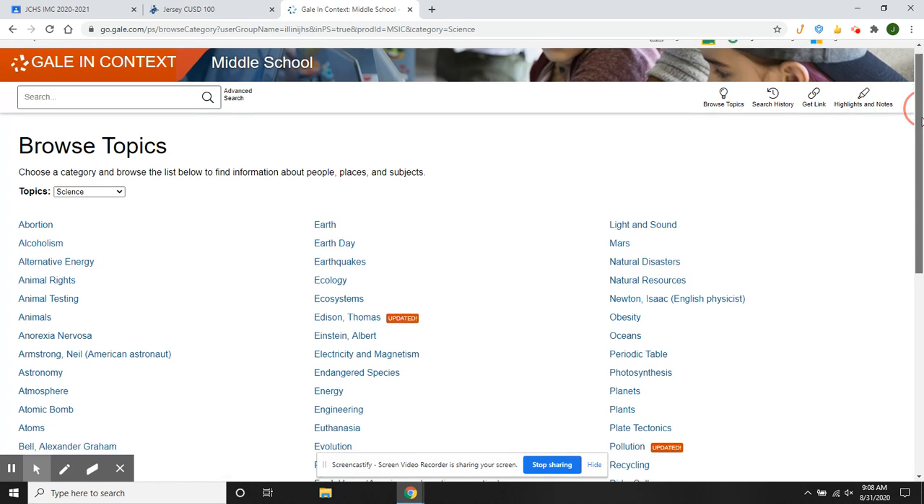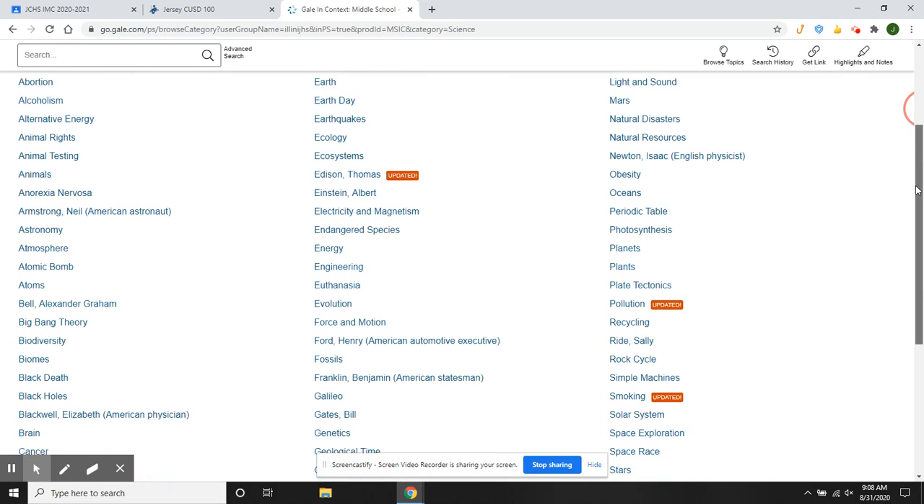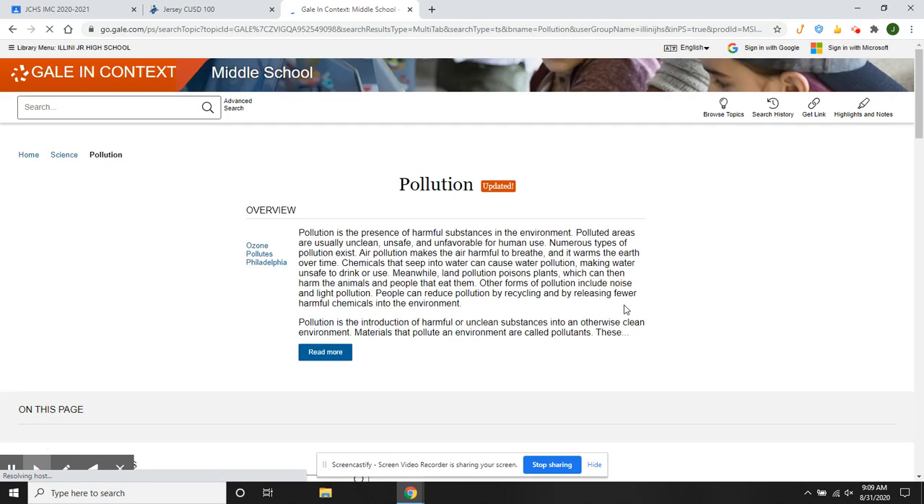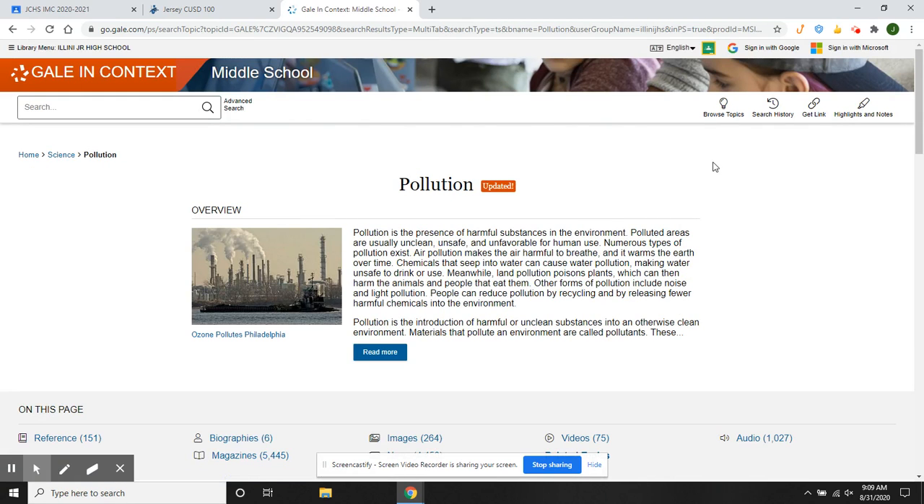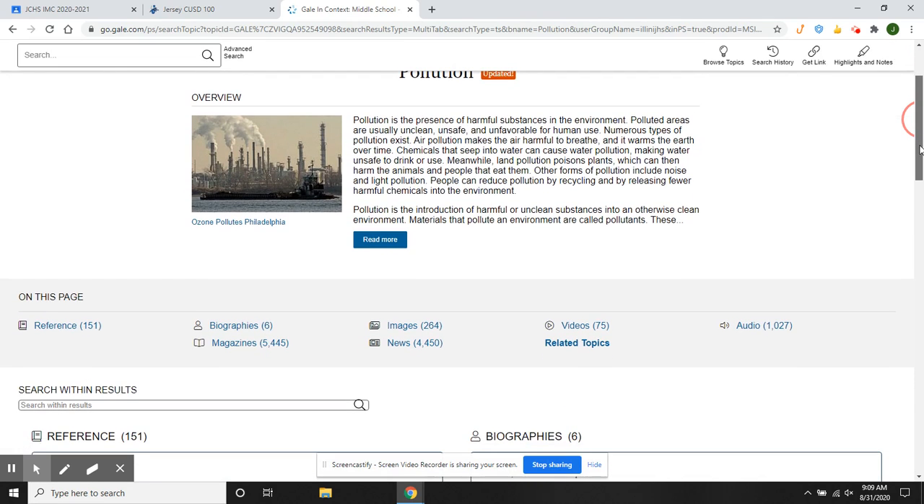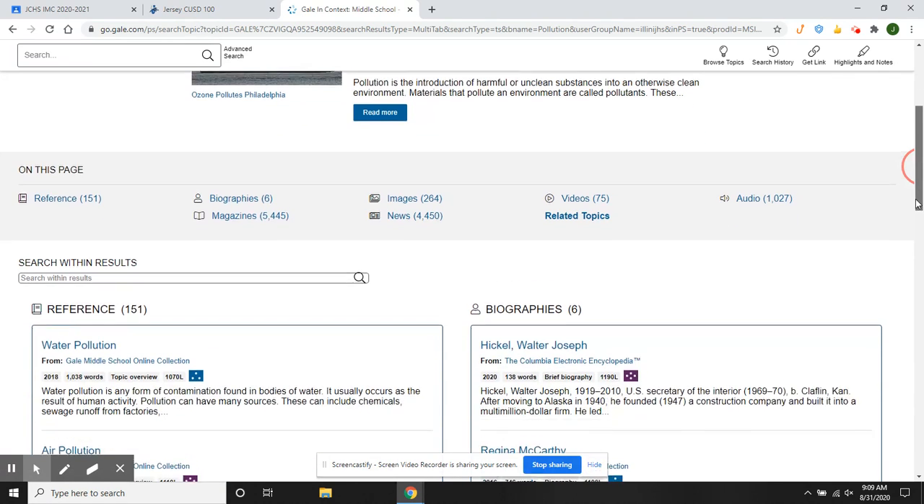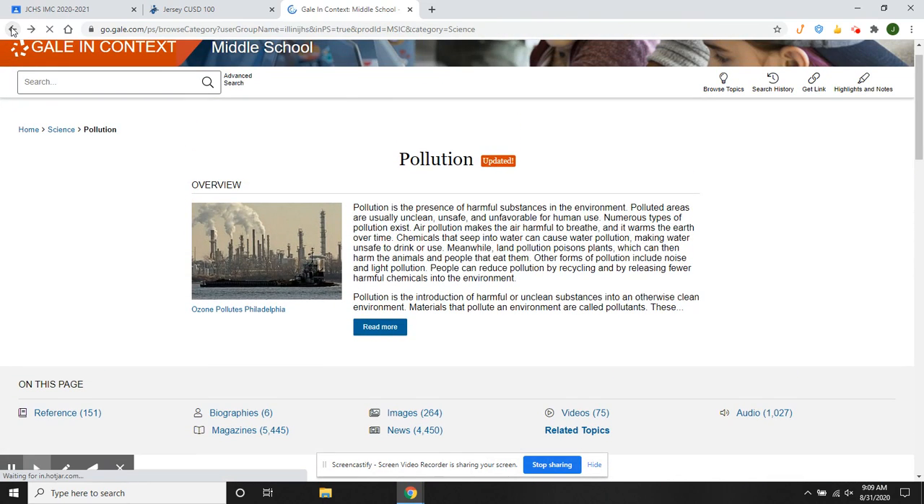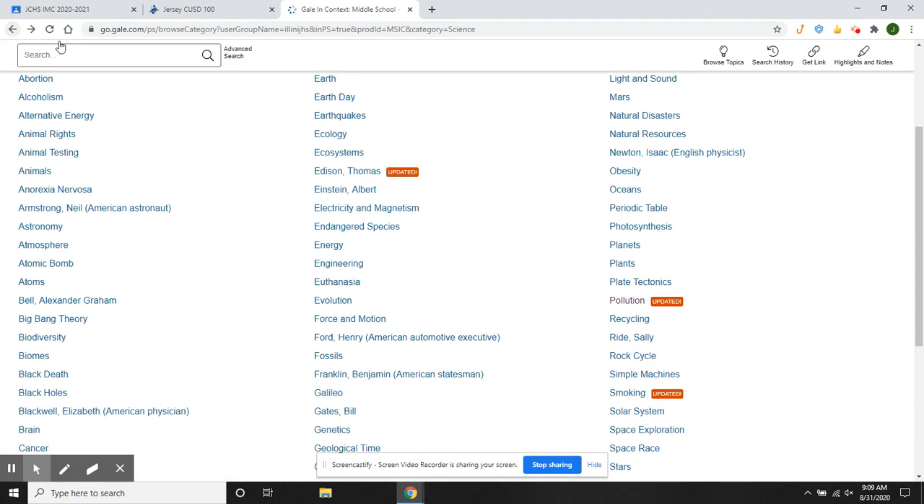So if you want to go into something about science, you'll notice there are a number of things that have been updated. They're always updating these sites. So we'll click on something that's been updated, like pollution. And you'll see that it has articles that are very direct, and then it has links to other articles, magazines, biographies, videos, and audio. Every topic will have slightly different things, obviously, but you can find a wide variety of information about a lot of different topics on this particular site.